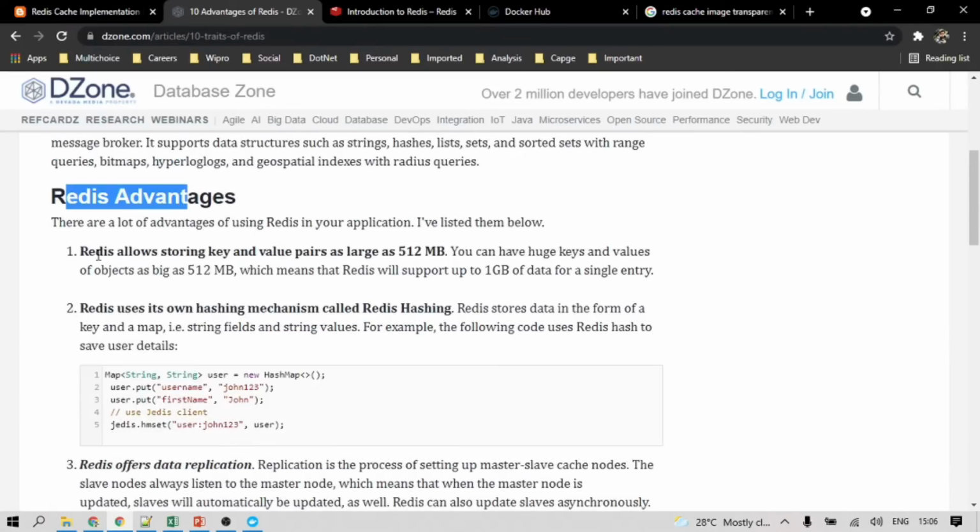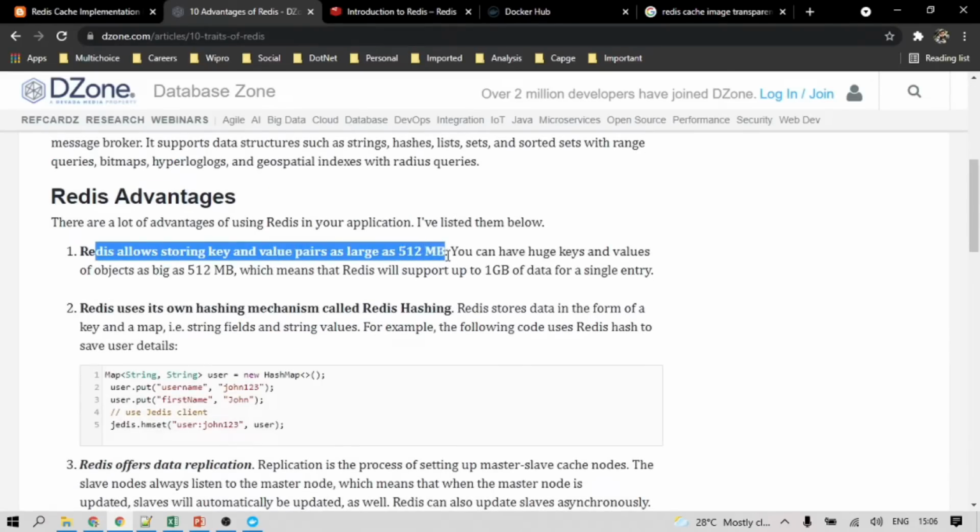You can see Redis allows storing a key value pair of up to 512 MB, which is very huge. We usually store data that is very small, like 1 KB or 0.5 KB, 2 KB, 3 KB, 4 KB, 5 KB, maximum 1 MB.